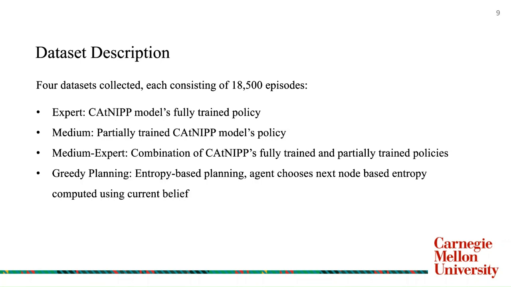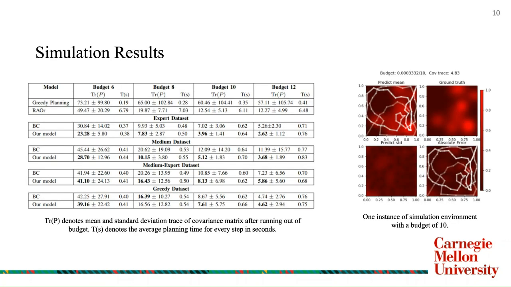We compare our method's performance with traditional methods such as greedy planning and RAOr, which stands for randomized anytime orienteering. We also compare our approach's performance with behavioral cloning, or BC, which tries to imitate the behavioral policy used to collect the dataset. We observe that our method is able to outperform traditional approaches as well as behavioral cloning techniques, while also ensuring that planning time is reasonable.